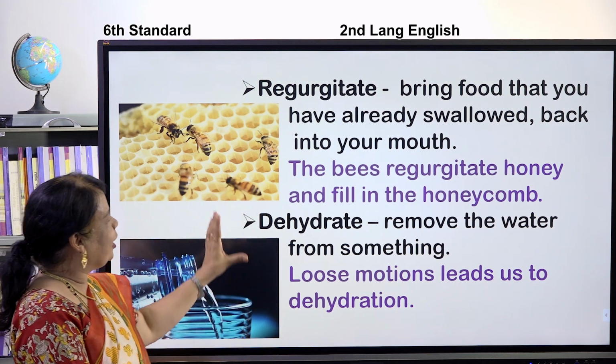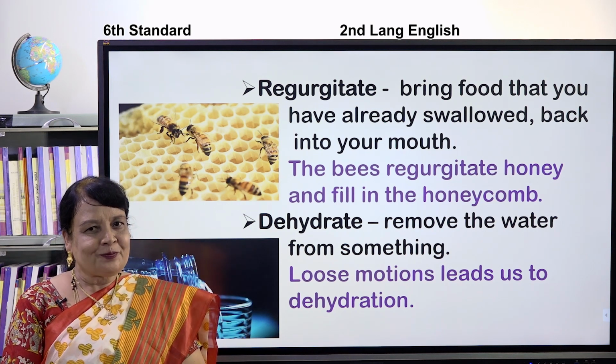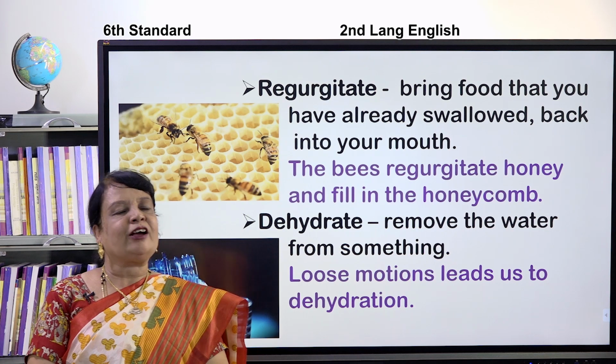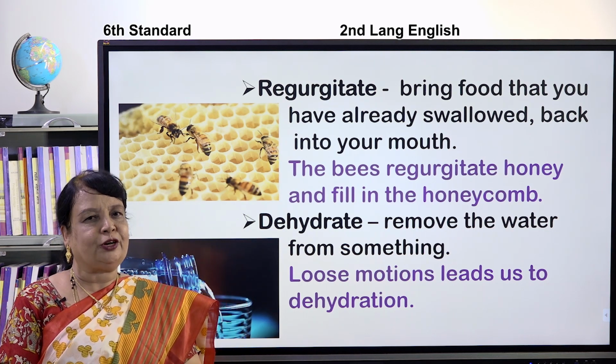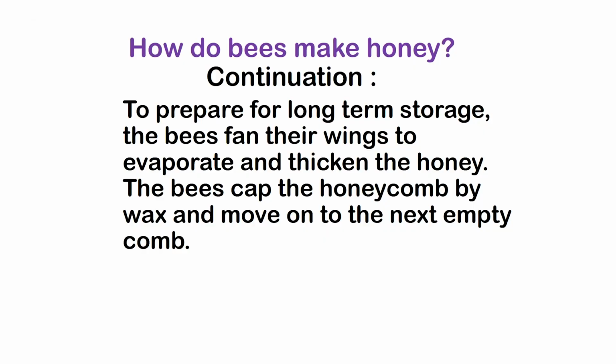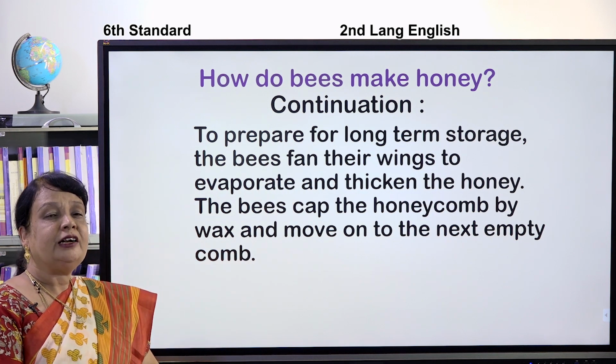Now we are going to take up all these words and we are going to continue this lesson. Are you ready? Yes, children. Just recall the last 3 paragraphs of the lesson. We'll continue it now. The name of the lesson is How Do Bees Make Honey? And it is a continuation. We are going to go for the next paragraph.